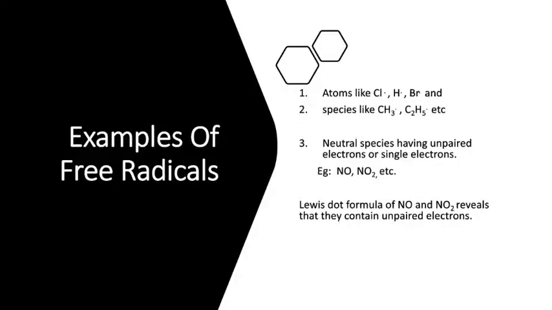The dot is nothing but an electron. Similarly, sometimes neutral species having unpaired electrons or single electrons also act as free radicals. Neutral species, that is, they do not contain a single electron.